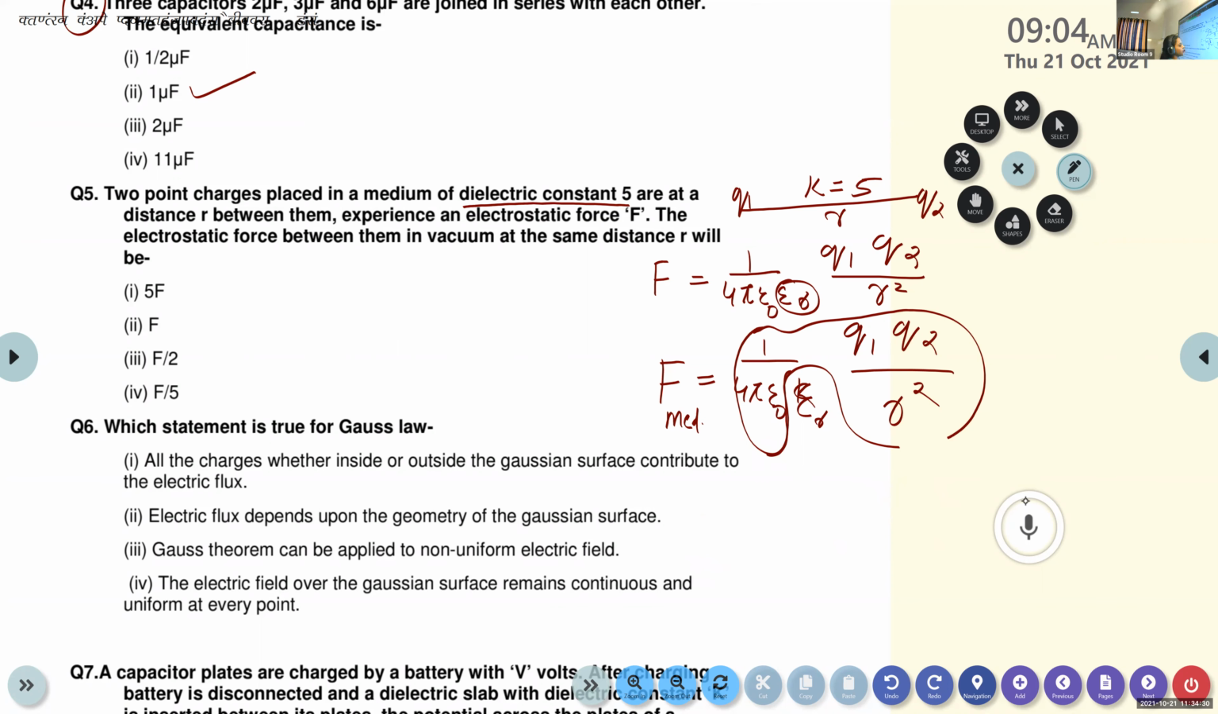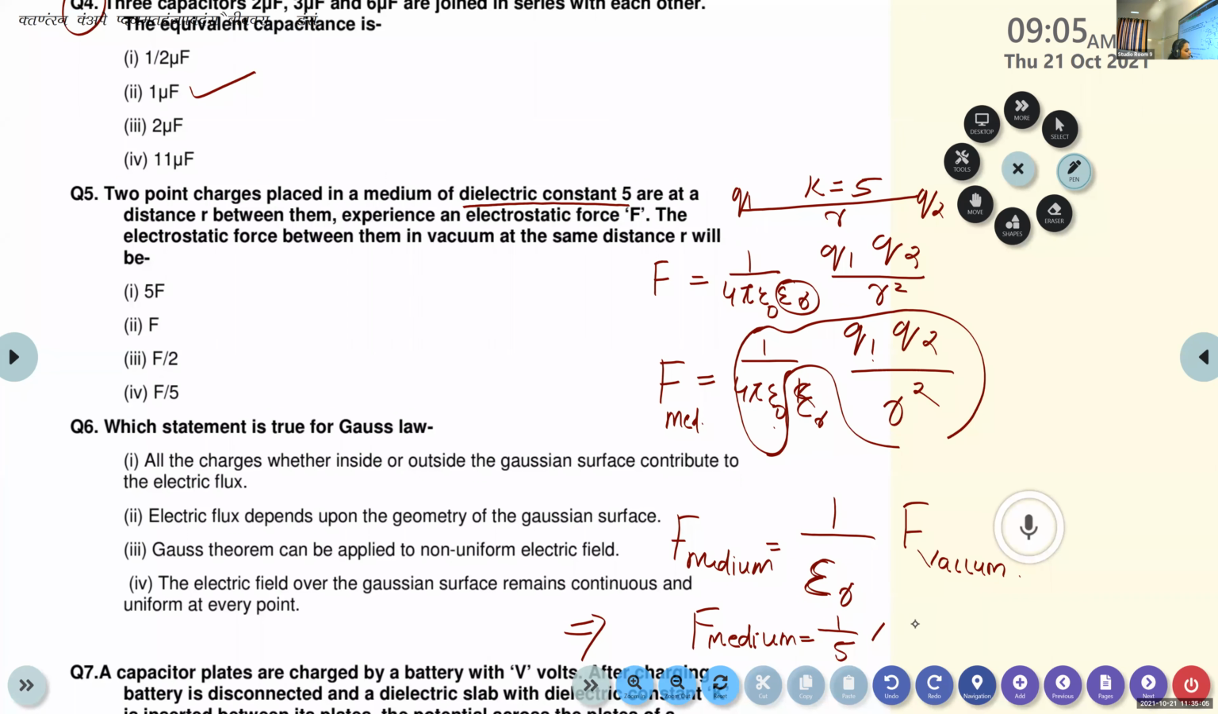So this equation becomes F medium is equal to 1 by epsilon r into 1 by 4 pi epsilon 0 Q1 Q2 by r square, which is nothing but the force experienced by the two charges when it is placed in vacuum. So F medium is equal to 1 by epsilon r of F vacuum. The value of epsilon r is given, that is F medium is equal to 1 by 5 into F vacuum.